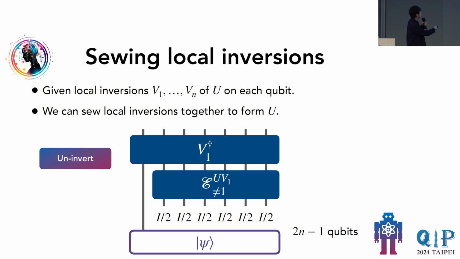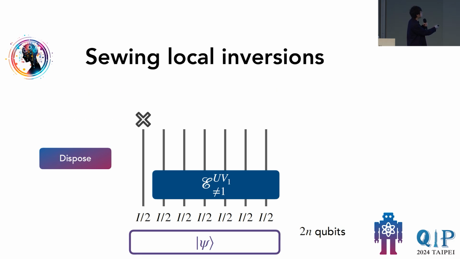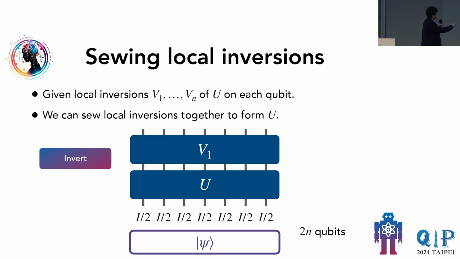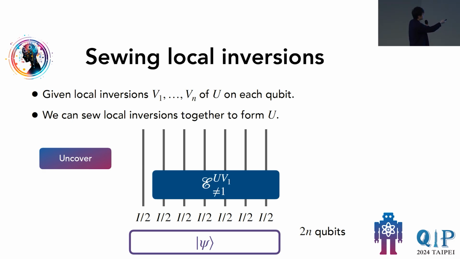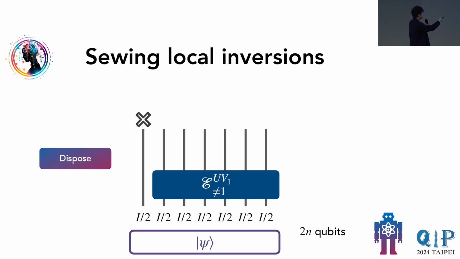Yeah, that's a great question. So indeed, here you can see that we start out with U, and then we apply this V1. It becomes like this, and then we do this disposal operation. But the thing really is coming from local inversion, because when V1 is the local inversion, then the first qubit will just get uncovered.